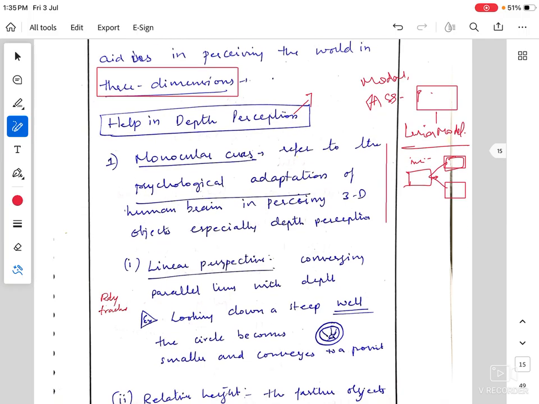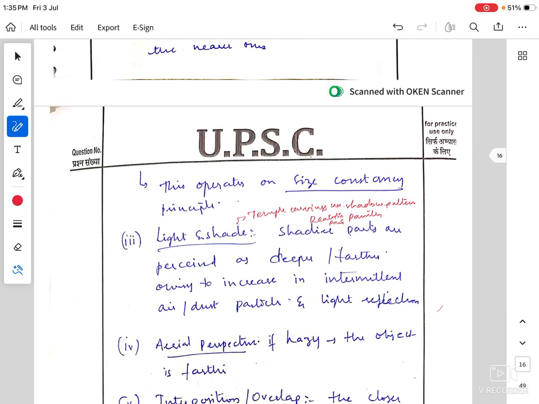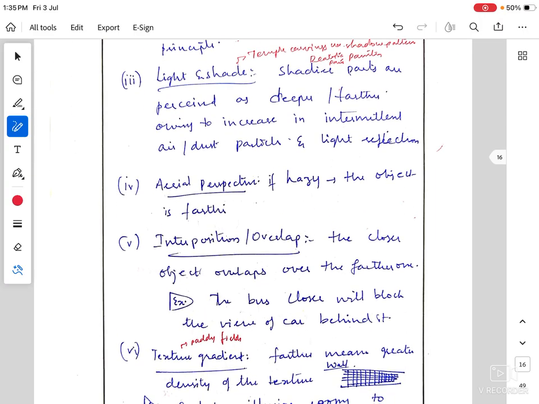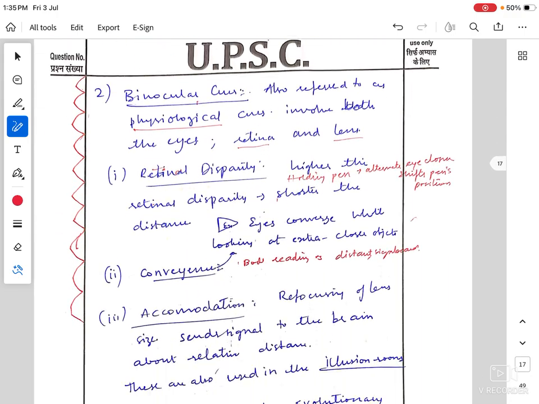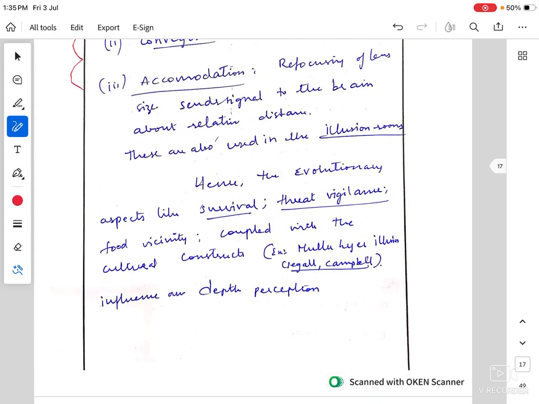I have tried to use a small diagram. You can read the answer posted in the Telegram channel. I have lifted it straight away from the NCERTs. I haven't mentioned anything extravagant or anything of my own here.